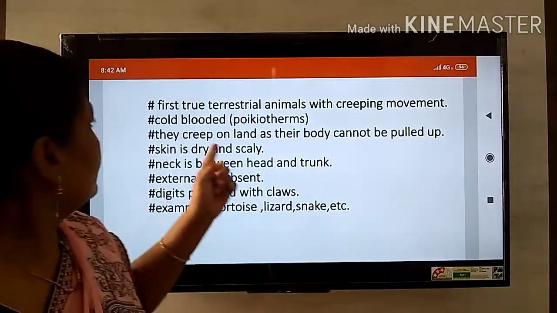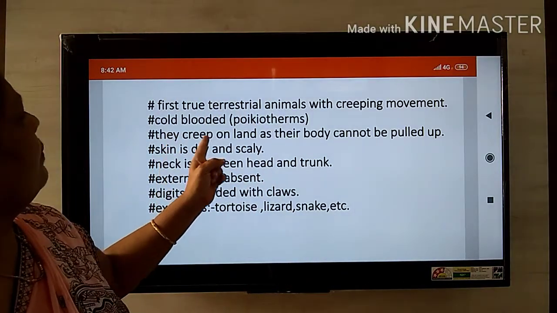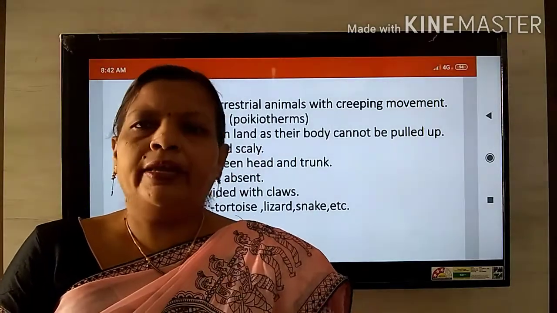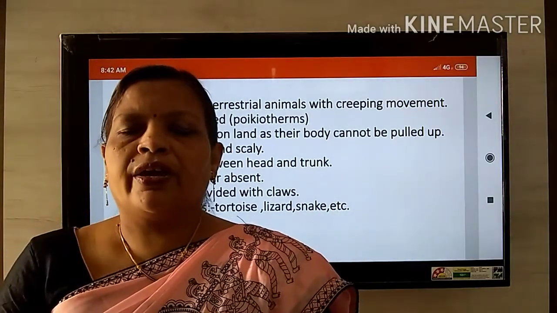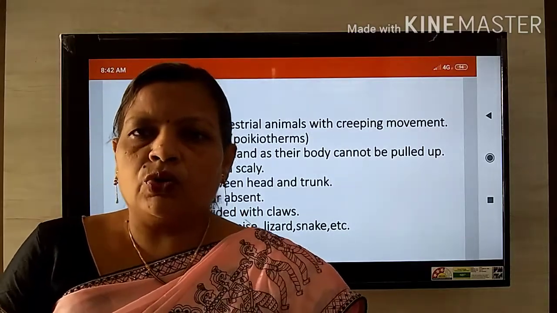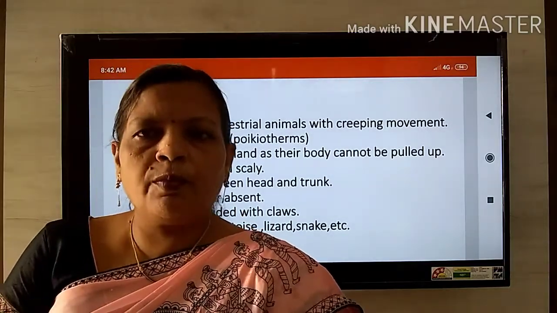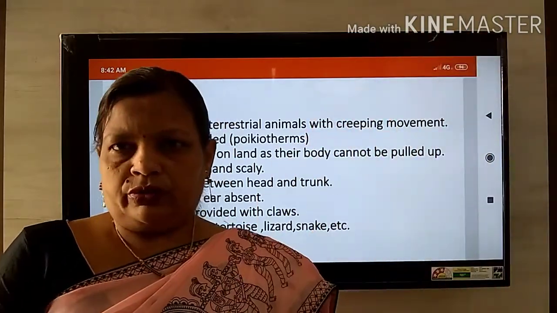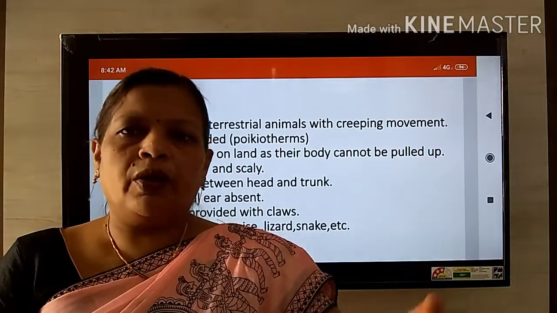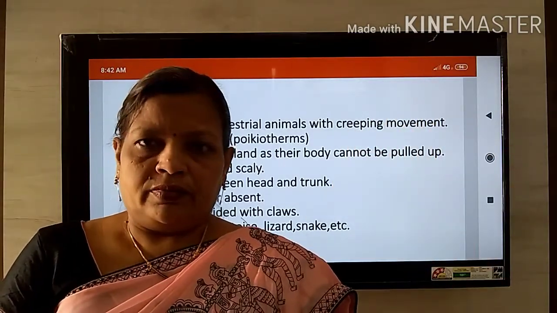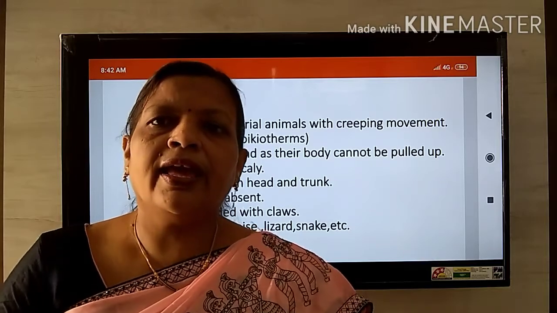Then they creep on land as their body cannot be pulled up. There are many reptiles where the limbs are present, but they are very weak, so they cannot bear the body weight. So such reptiles crawl. For example, the lizard crawls. The snake does not have legs.